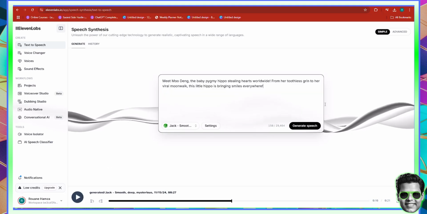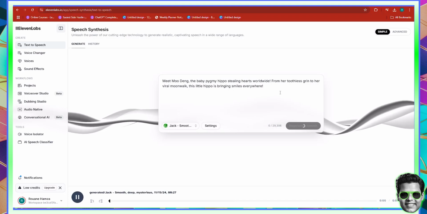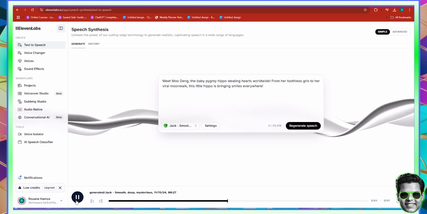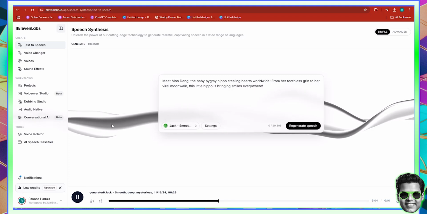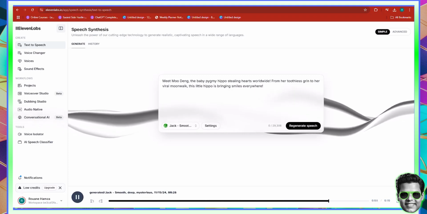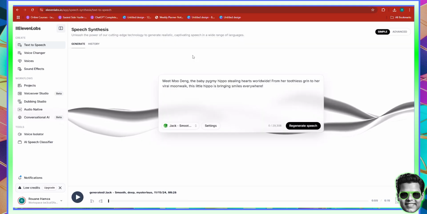Actually, I've added double. Regenerate, please, because this one was not good. Meet Deng, the baby pygmy hippo stealing hearts worldwide. From her toothless grin to her viral moonwalk, this little hippo is bringing smiles everywhere. So I'm going to download this, and then I'm going to go to Capcut and click Create a Project.